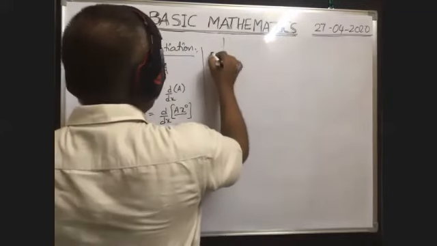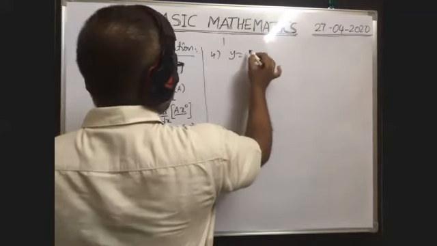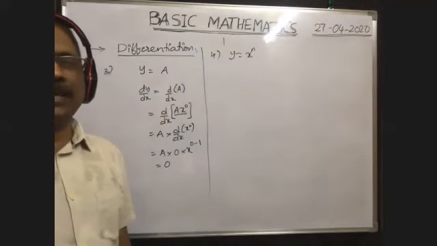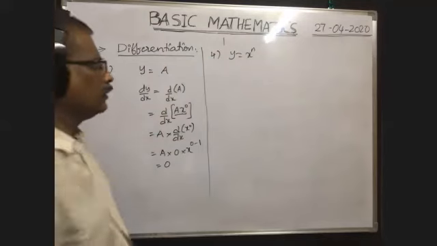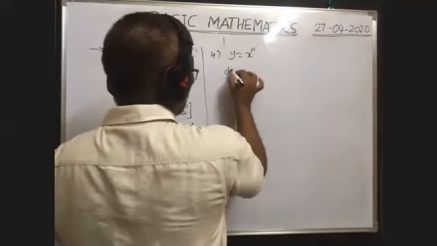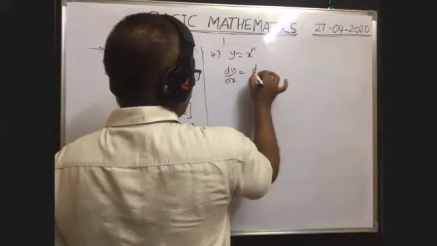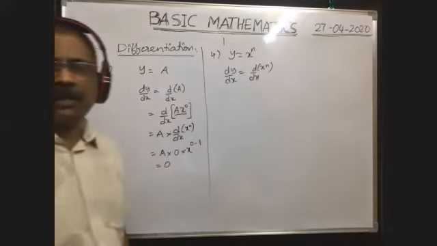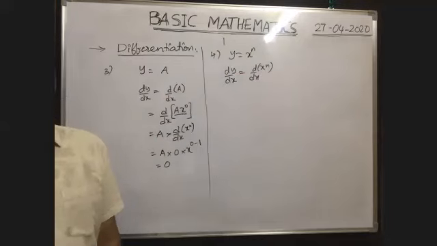Suppose we are given in general y is equal to x to the power of n. How can we write the differentiation of y with respect to x? d by dx of y, which is x to the power of n. Just I have substituted. Very good. So this is equal to d by dx of x to the power of n. What I said previously, when x square is there, differentiation of x square with respect to x, how did we write it?